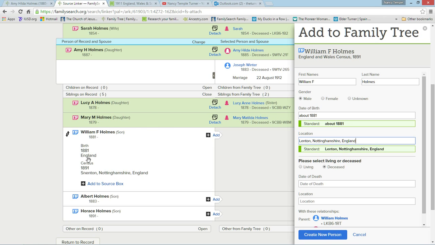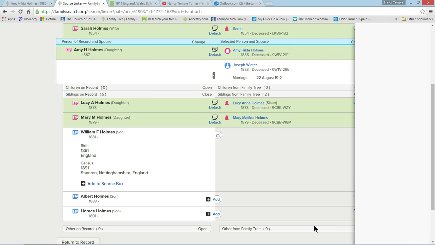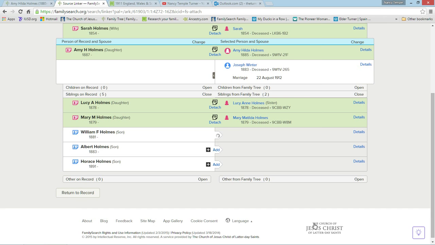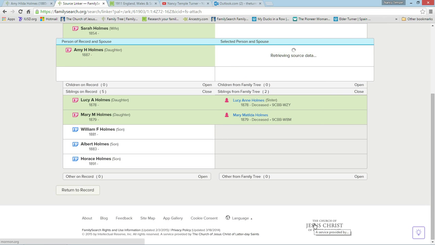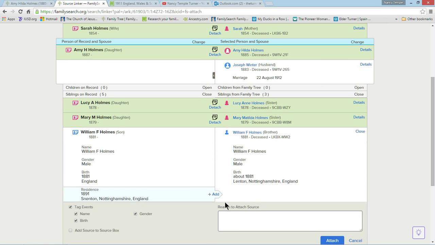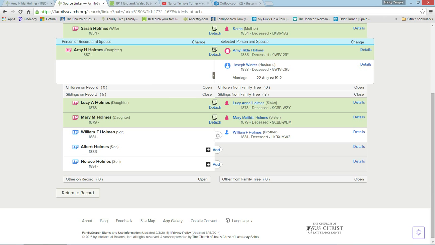It looks like it was indexed funny. These other ones were indexed with the actual birth locations. Okay, he's deceased. I'm going to create a new person. I'm pretty sure I saw that he was Lenton on the source. And here's where I should have opened the source in another tab. And go ahead and click that.